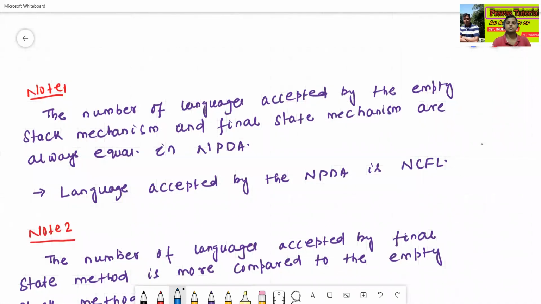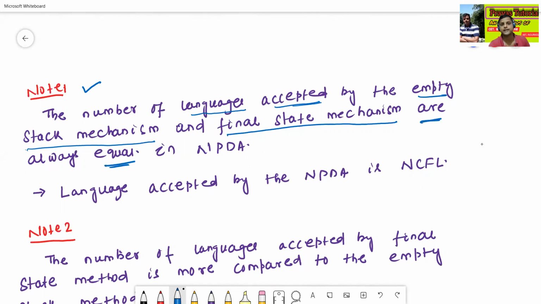So the next note point here: the number of languages accepted by the empty stack mechanism and the final state mechanism. Generally, there are two methods, one is the empty stack method, one is the final state method. The number of languages accepted by the empty stack mechanism and final state mechanism are always equal in case of NPDA, non-deterministic push-down automata.